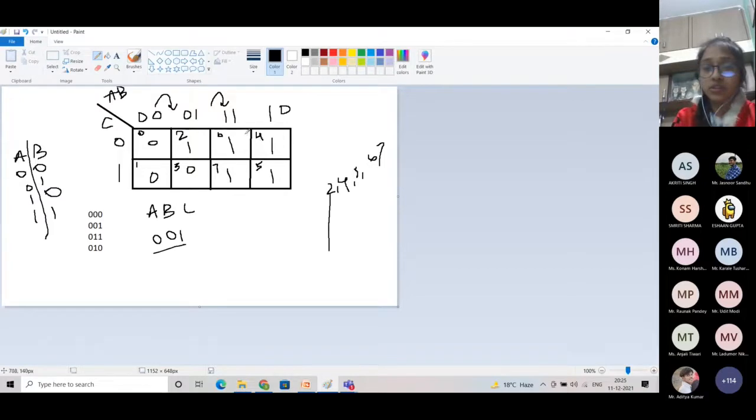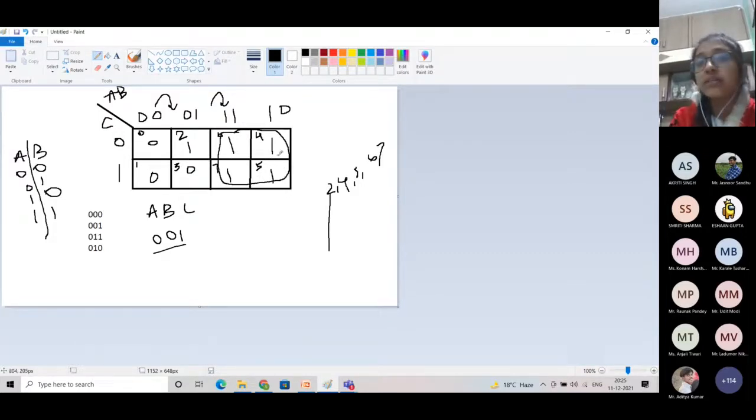Okay. So the first group I am going to make here is by these 4 elements, the 6, 4, 5 and 7. Okay. This is my first group I am going to make here. Okay. It is following each and every rule. How? It is as large as possible.